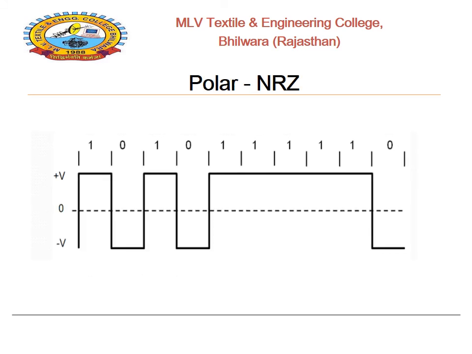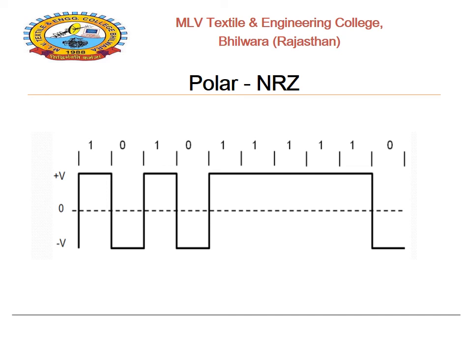The next line code is the polar NRZ line coding. Polar means two types of polarity, positive polarity and negative polarity. Positive polarity is represented by plus V, and negative polarity is represented by minus V. Here, 1 is related to the plus V pulse and 0 is related to the minus V pulse. When the bit is 1, it represents the higher polarity related to plus V, and 0 represents the lower polarity related to minus V.